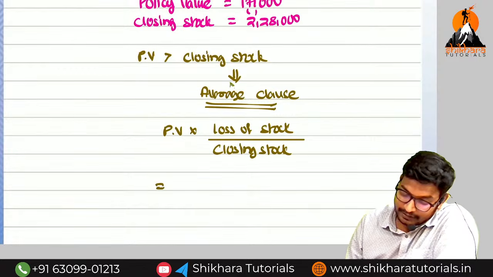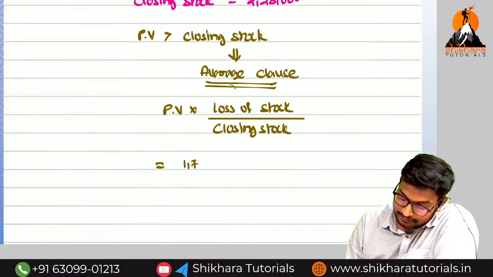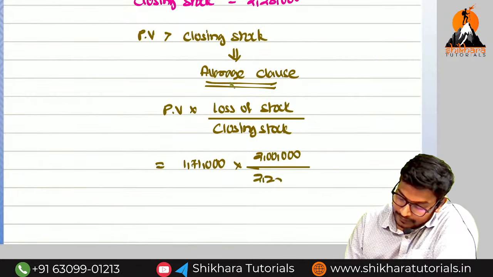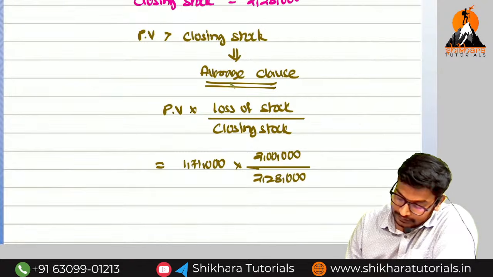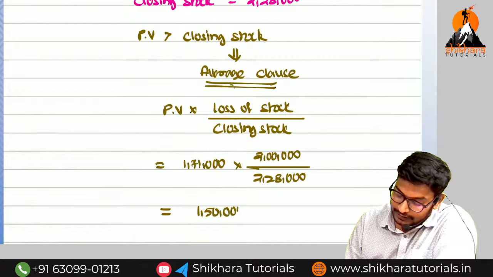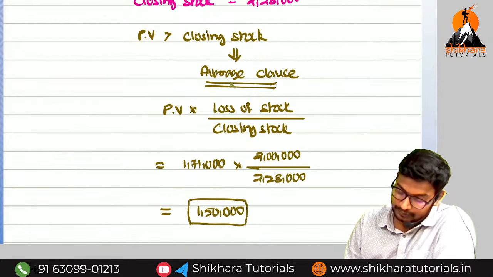What is the policy value, amma? 1,71,000 into loss of stock 2 lakhs divided by closing stock 2,28,000. That is equal to how much? 1,50,000 is the ultimate claim amount.